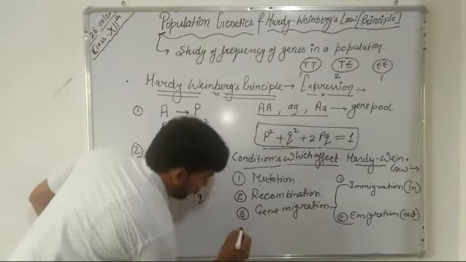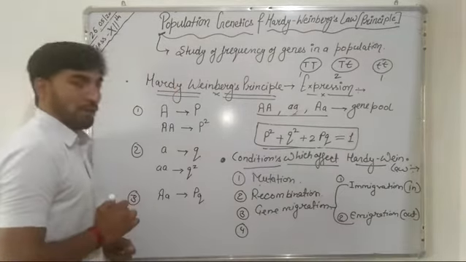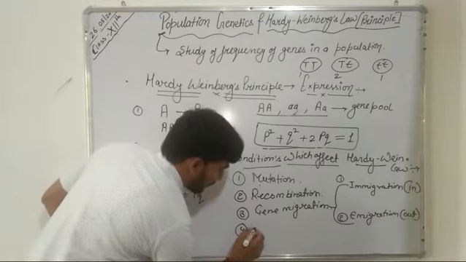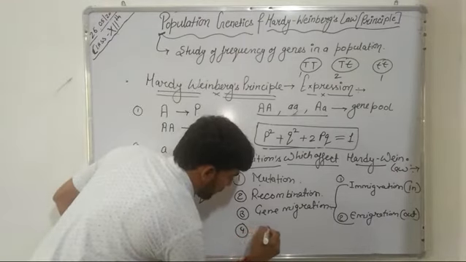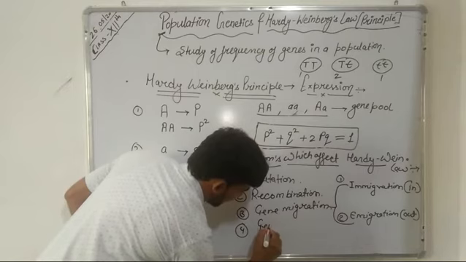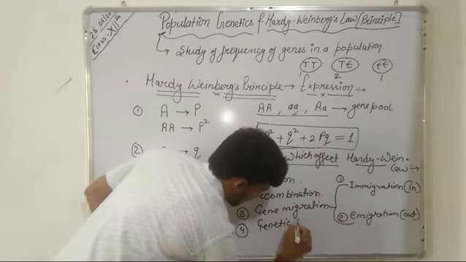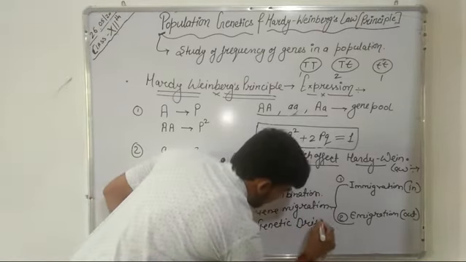Now the fourth factor that is responsible for affecting the Hardy-Weinberg principle or law is genetic drift.